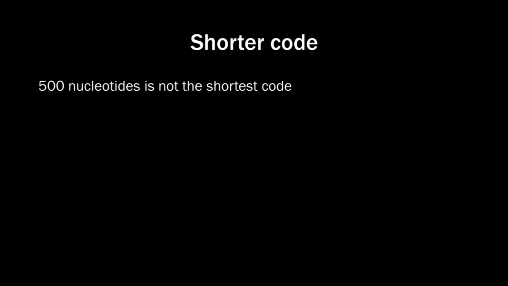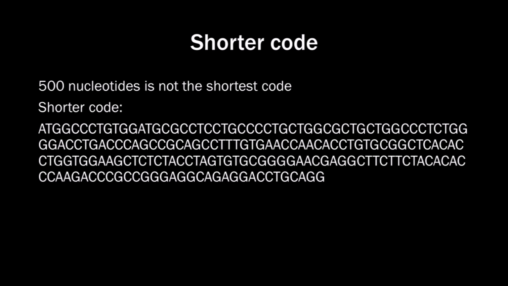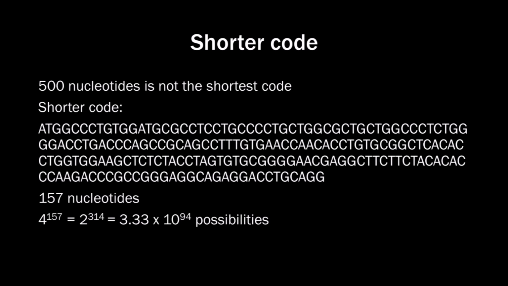Now let's be fair. There are shorter protein codes. Here's a well-known very short protein code. It's 157 nucleotides long. With that length, there are 3.33 times 10 to the power of 94 possibilities. And this is one of them. So yes, the ultimate randomizer would be able to generate it. But what about Earth? Could this happen on Earth?